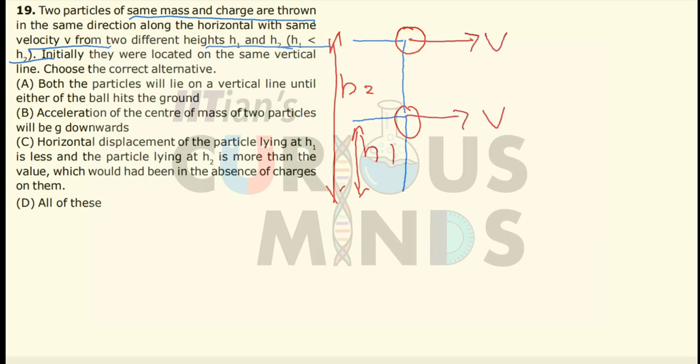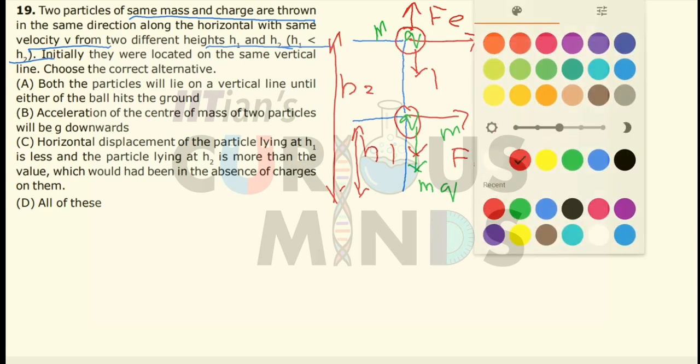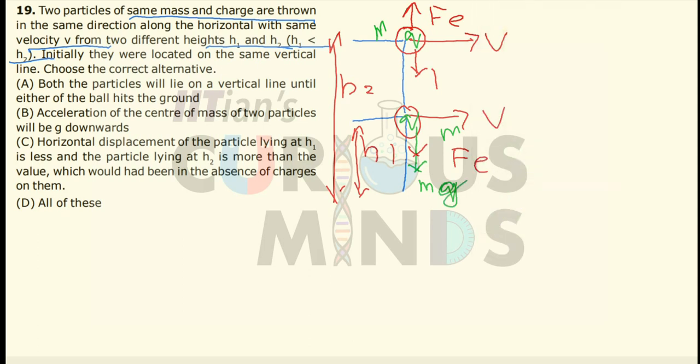Now let us see what forces act on these particles other than the gravitational force. Each particle will experience mg in the downward direction. Both of them have the same mass and same charge, so both will repel. The particle at the bottom will experience an electrostatic force in the downward direction, and the particle above will experience an electrostatic force in the upward direction.